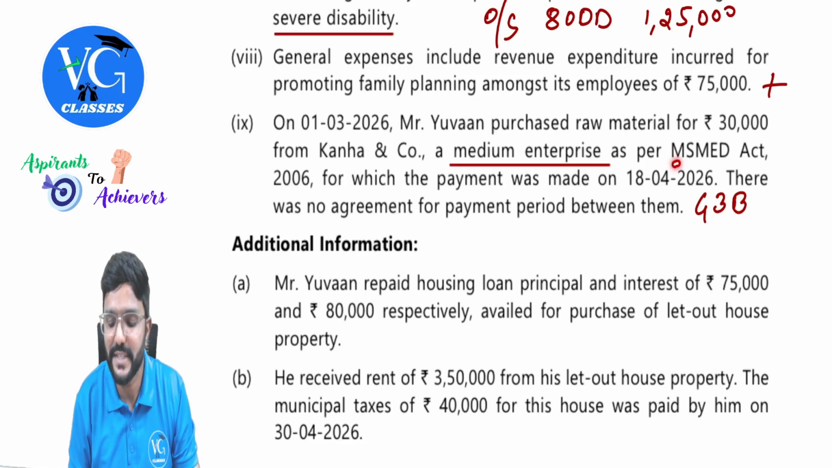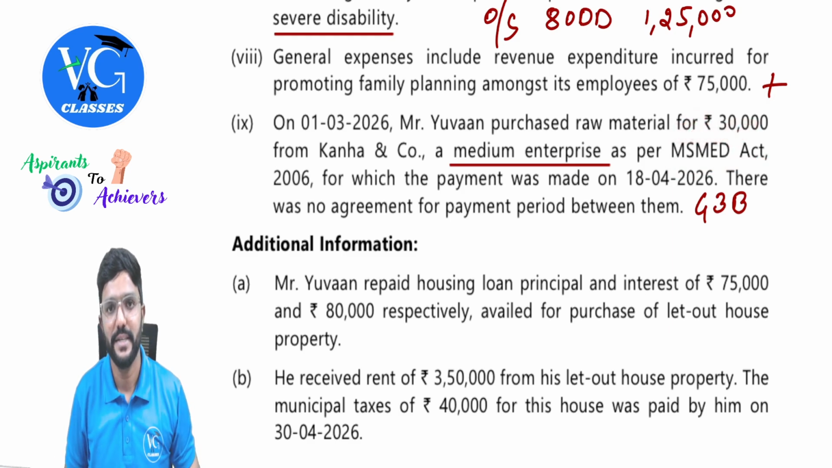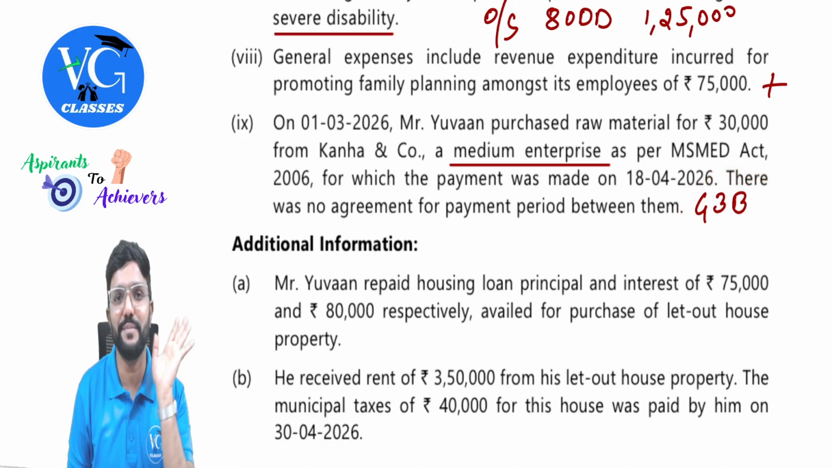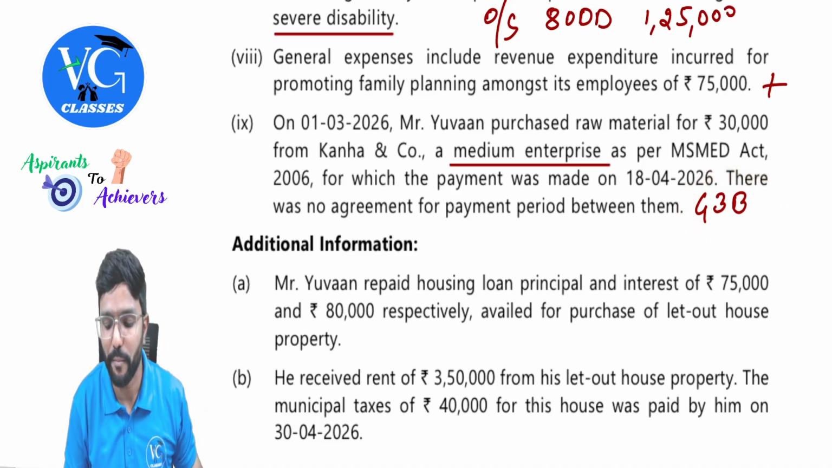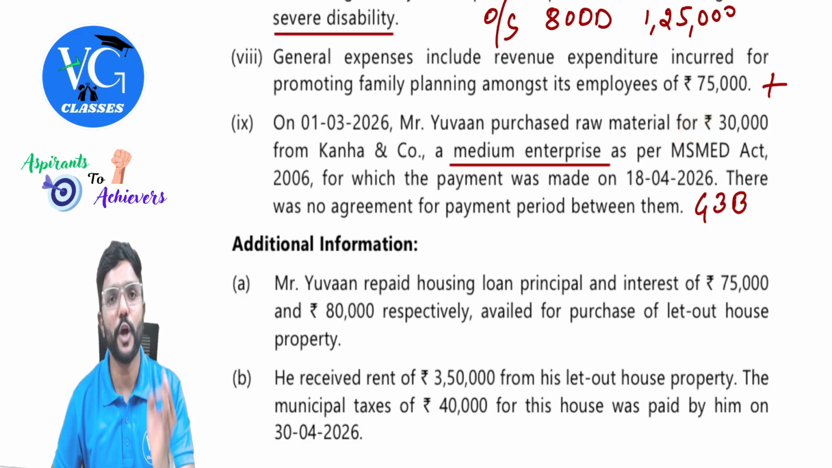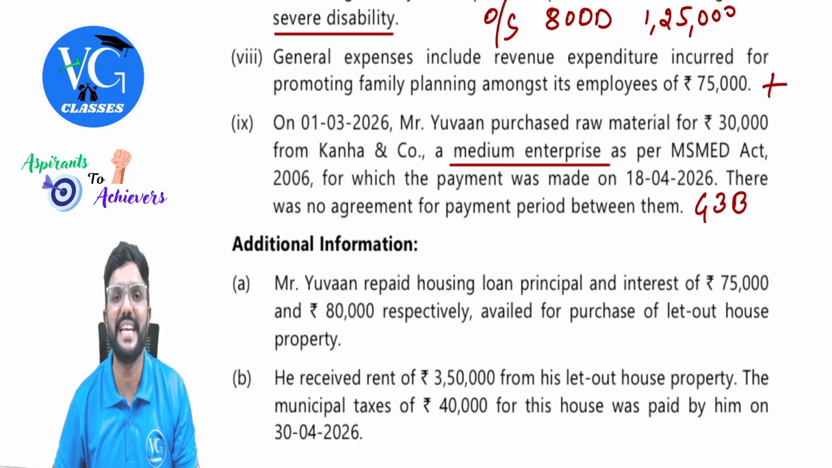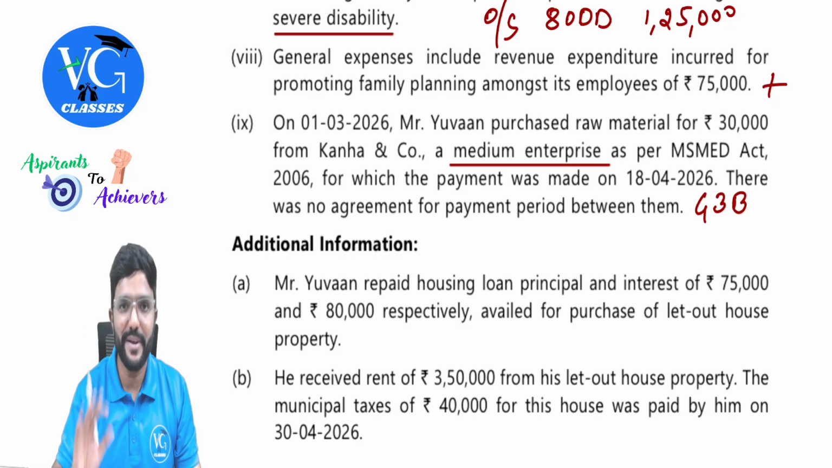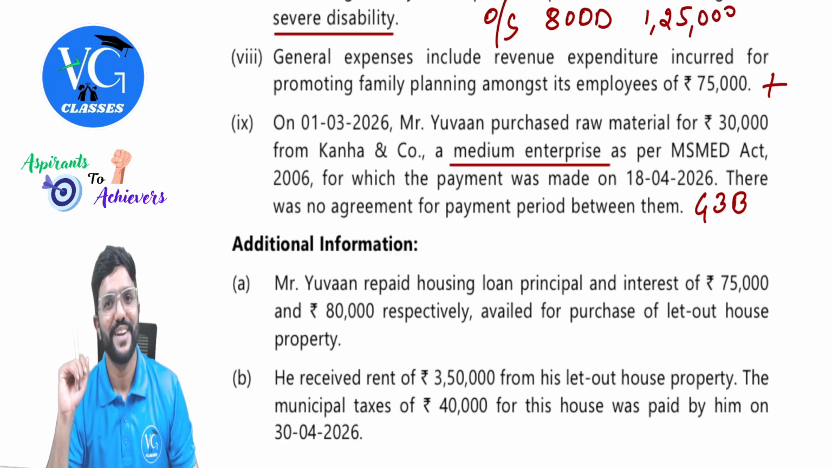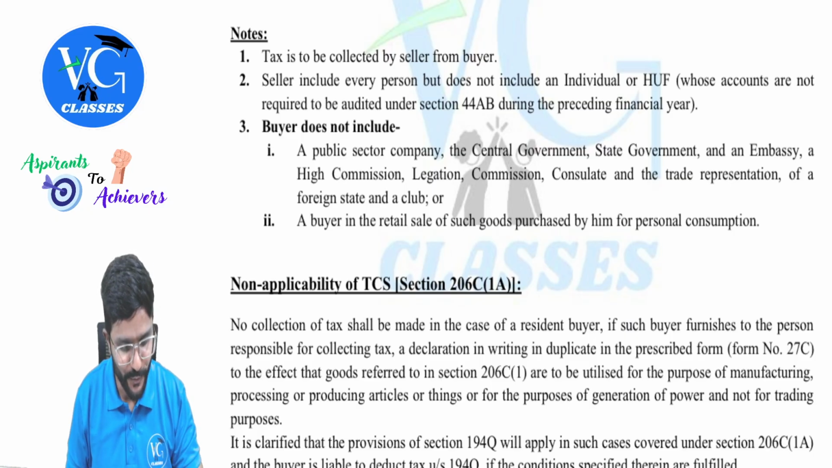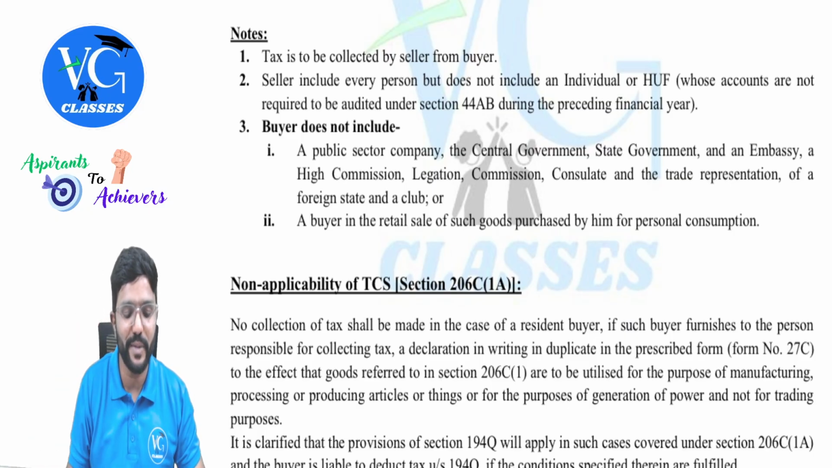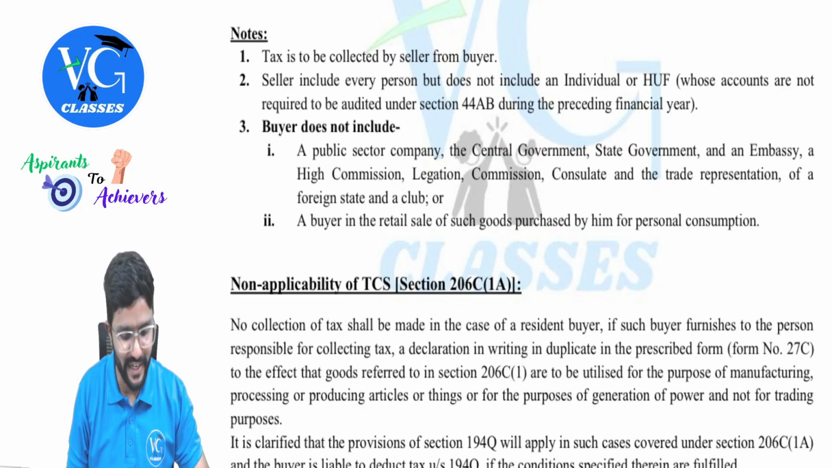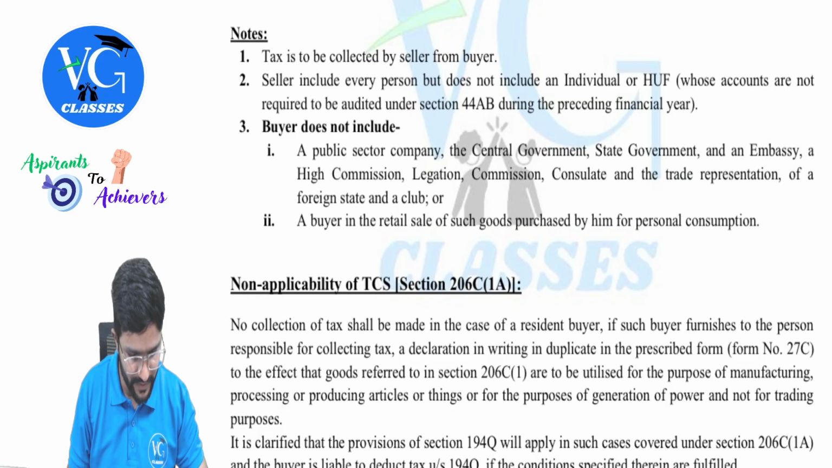Please be careful. MSMED full form is Micro, Small and Medium Enterprise Development Act. But as per section 43B of Income Tax Act, they have covered only payments made to micro and small enterprise. If it is not paid within the due date mentioned in MSMED Act, then it will be allowed, but only on payment basis, not on accrual basis. This is tricky because if you apply 43B, you will say it is disallowed in the current year, guys. Be very careful with it.